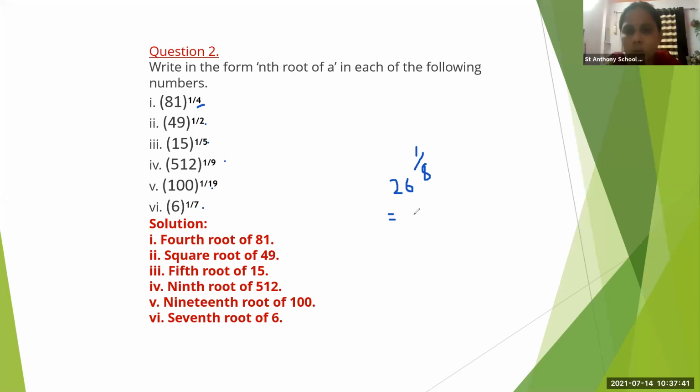You're right. Very good. Eighth root of 26. So eighth root of 26. So how will we write it as? Eighth root of 26.